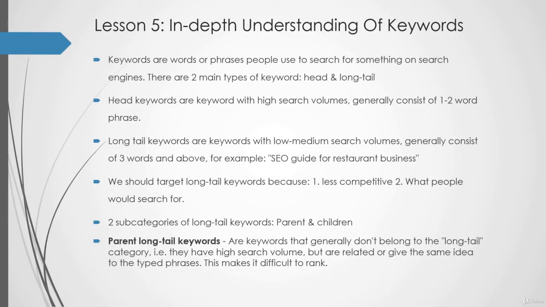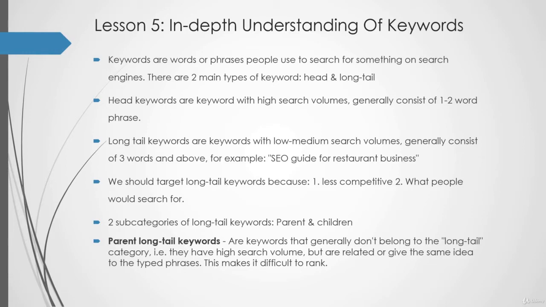Now local SEO tips is much less competitive than local SEO guide, but because these two keywords are related to each other, or somehow relevant, Google will show these two in the search results.